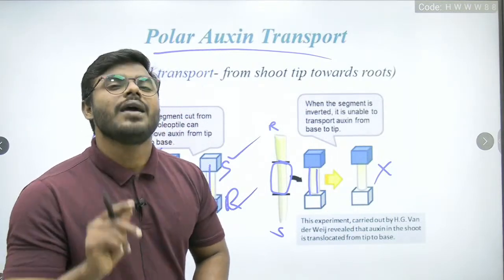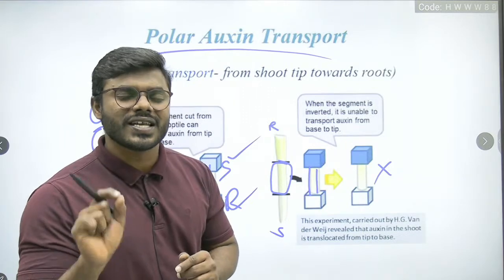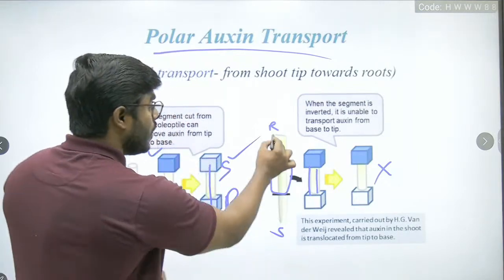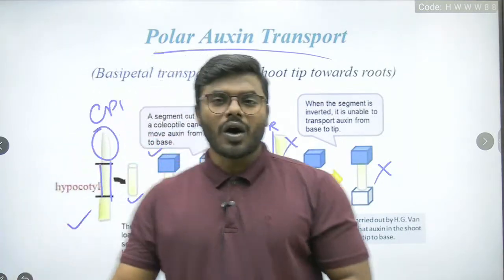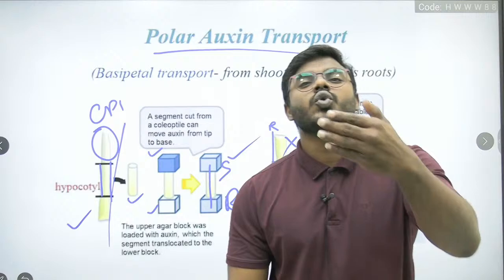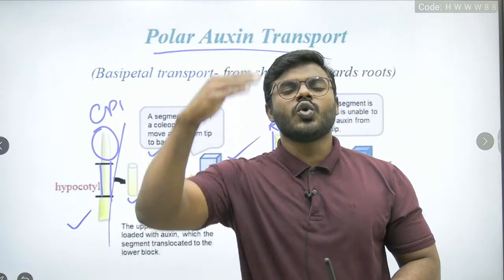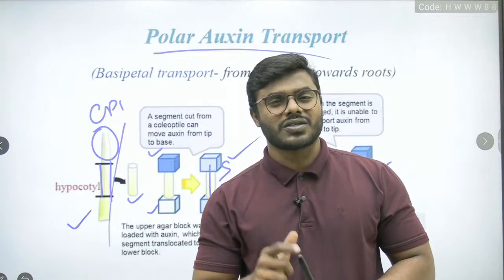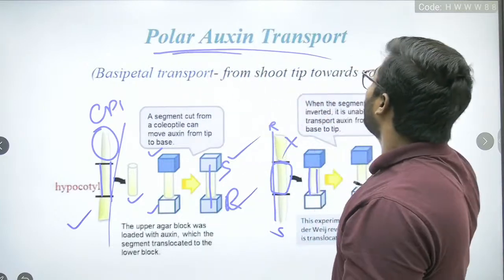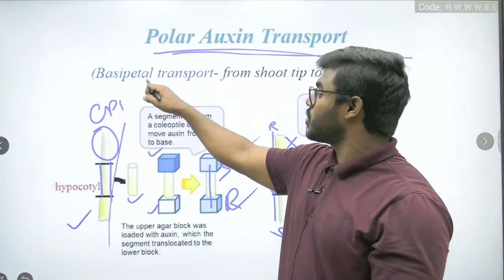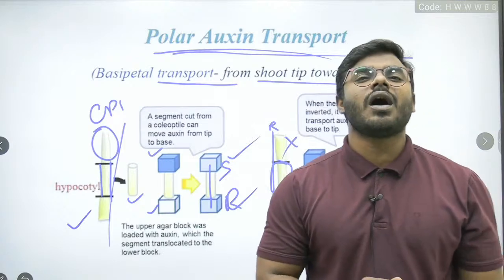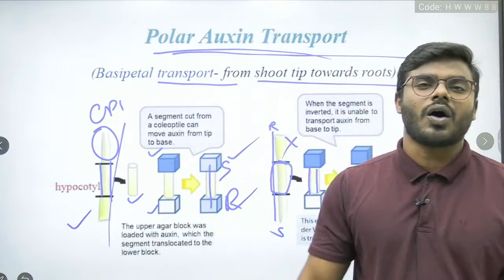So what do you understand? You have to understand the statement that auxin never ever, follow my words, auxin never ever moves from root to shoot. It never moves. Auxin always moves where, friends? From shoot to the root. Friends, this kind of unidirectional transport of auxin, which is moving only in one direction, we can call the polar auxin transport. You can also call it basipetal transport from the shoot tip towards the root. Right? This is called polar auxin transport.